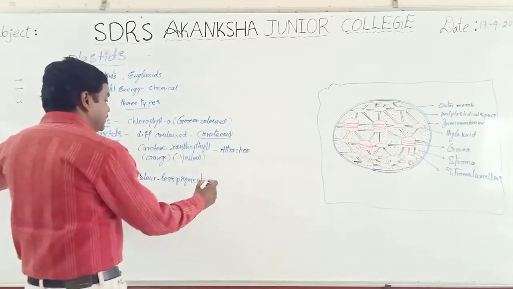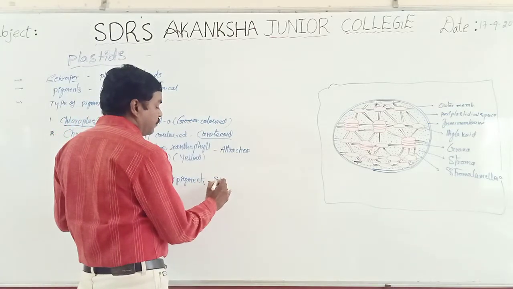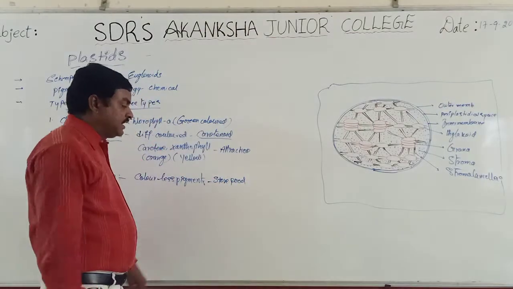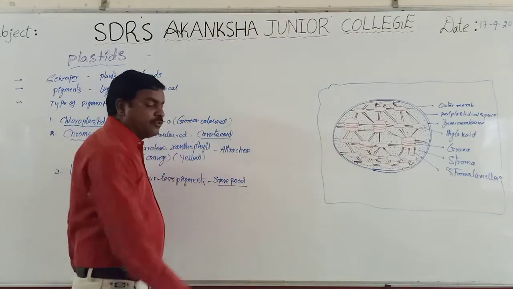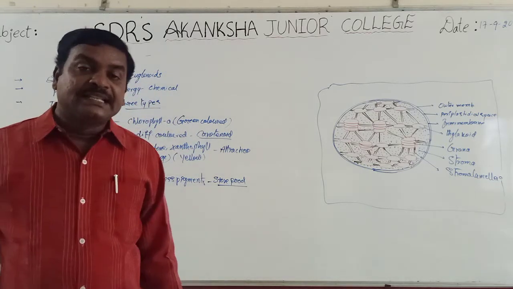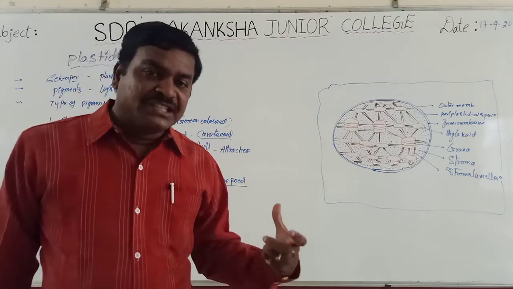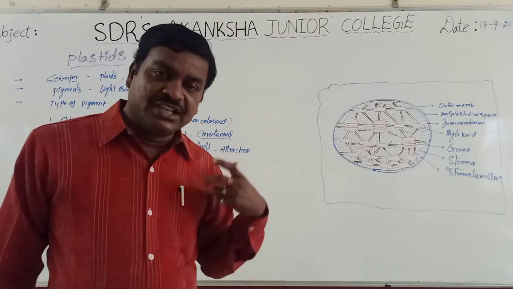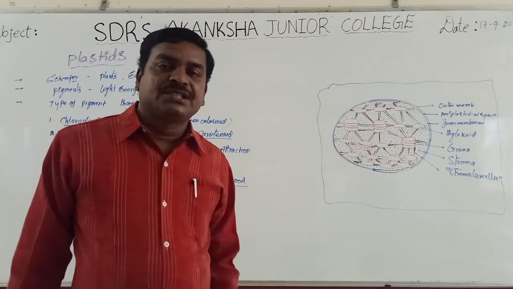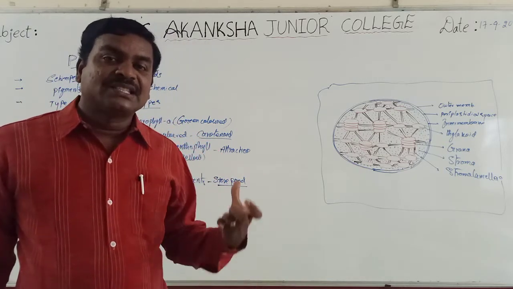These colorless plastids store food material. They play a very significant role in storage of food material. They store different kinds of food materials. Some leucoplastids store carbohydrates. Some store proteins. Some store oils and fats.